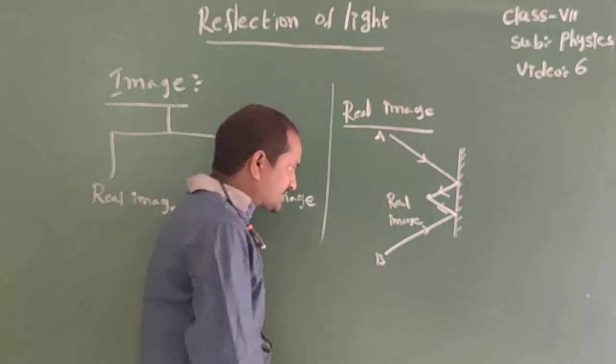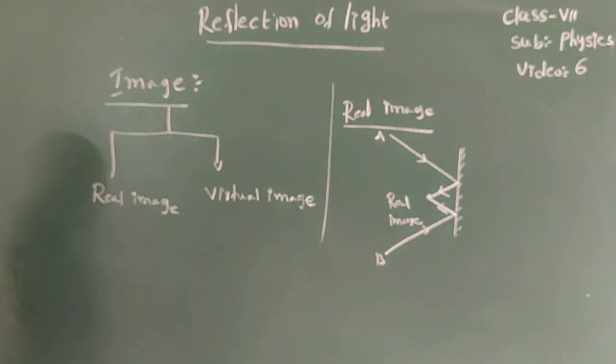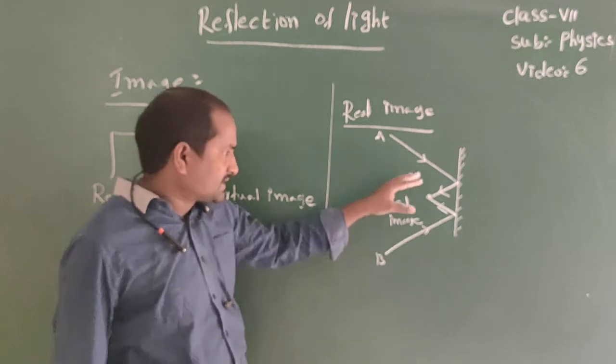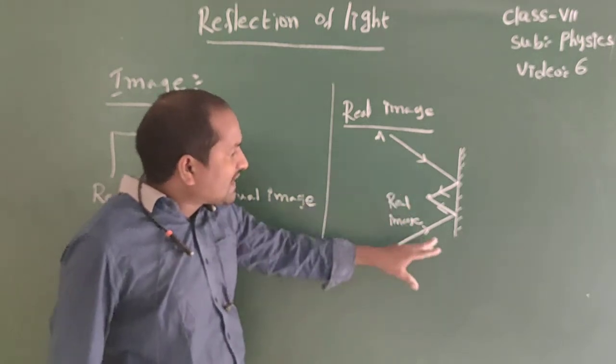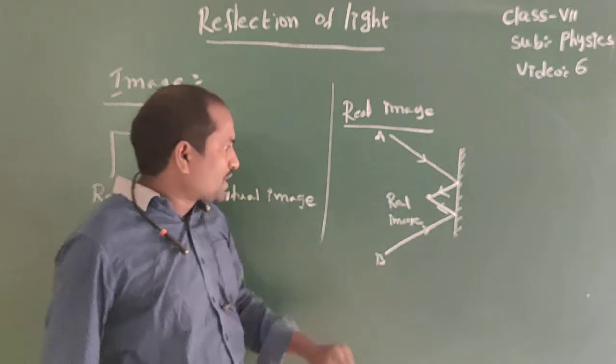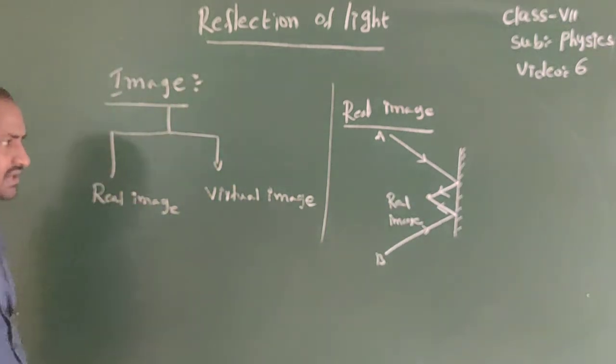Here object is virtual. We don't know where the object is. So object is virtual, image is real. Listen, diverging rays after reflection are converged at a point. That point is called a real image. Okay?